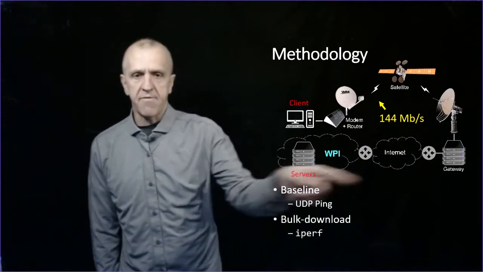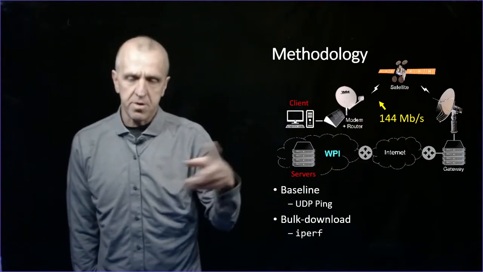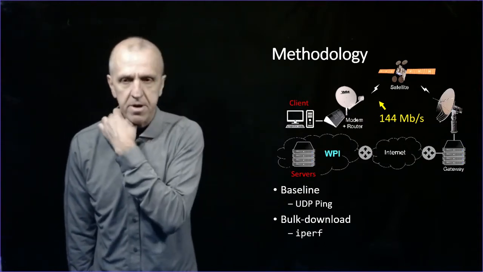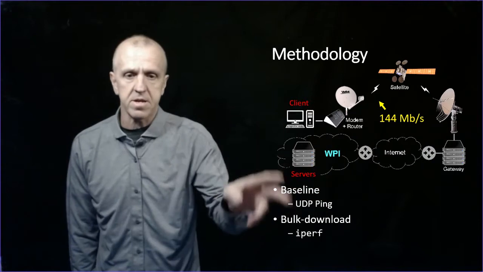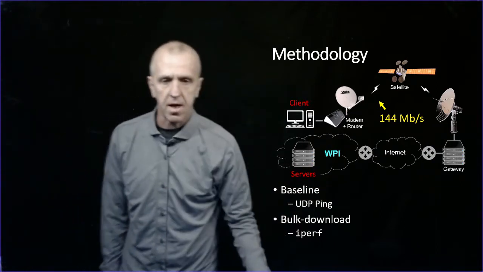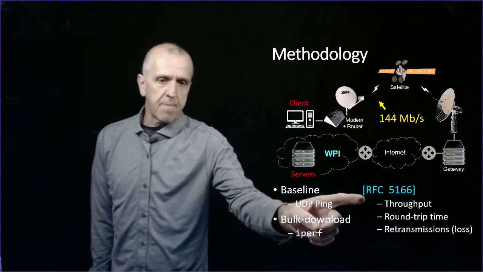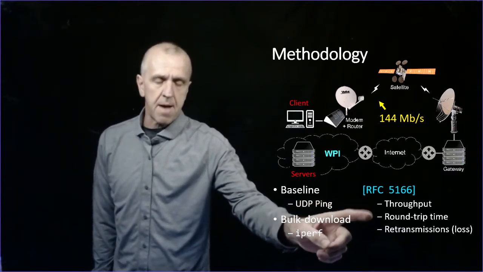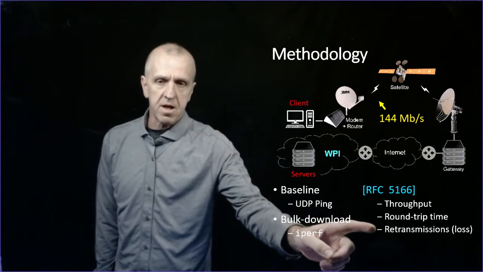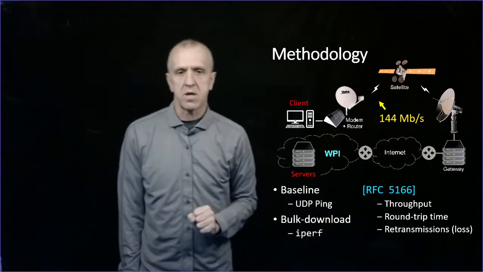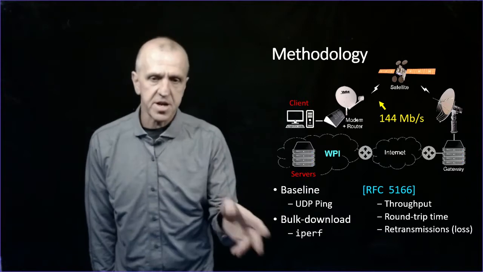All right, so we have some baseline performance measurements, but then those two competing flows are both going to be doing bulk downloads, starting simultaneously, running using iPerf. So looking at overall performance, mostly what's the throughput like, but we can also measure the round trip time. So what's happening with the queuing, retransmission if there's loss, and then we can look at the congestion window size. Right, so that's our setup.